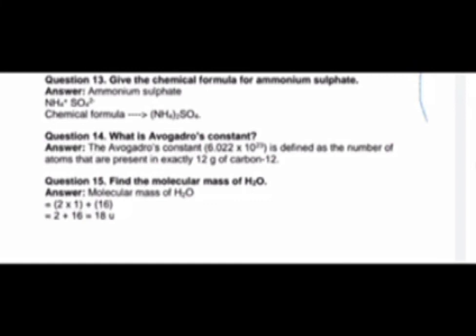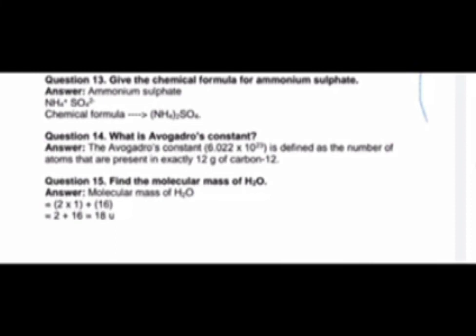It is defined as the number of atoms present in exactly 12 gram of carbon-12 atom. So the Avogadro constant, 6.022 into 10 raised to 23, is the exact number of atoms present in 12 gram of carbon-12.